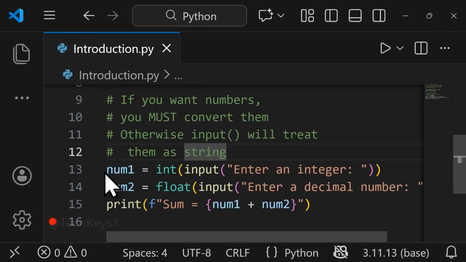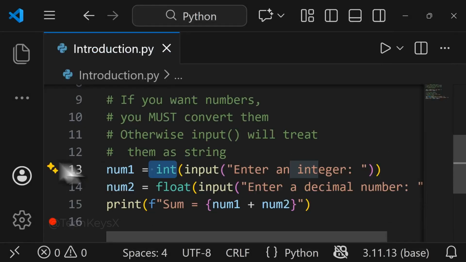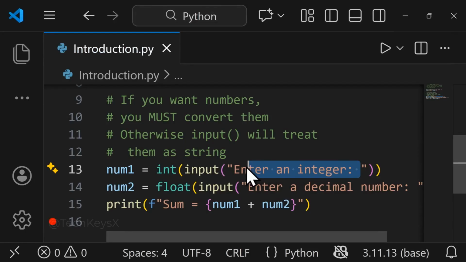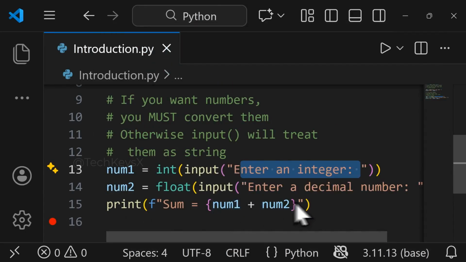For example, let's ask the user a number, but I want the number as an integer. So I will convert it by using int at the start and then input and then a message, enter an integer. Same, I am asking number 2 as a float, and then input, enter a decimal number, and then print using a string the sum of number 1 and number 2.